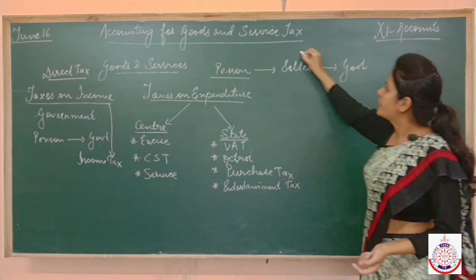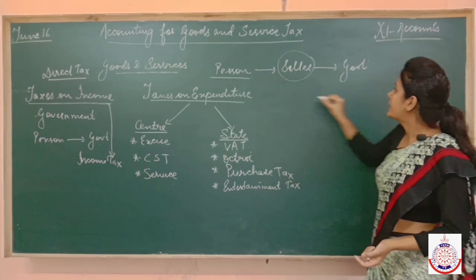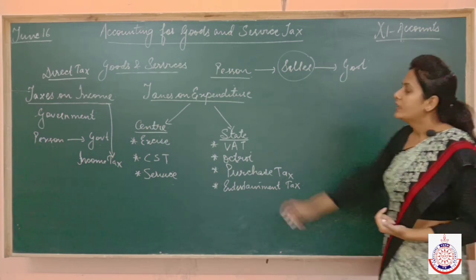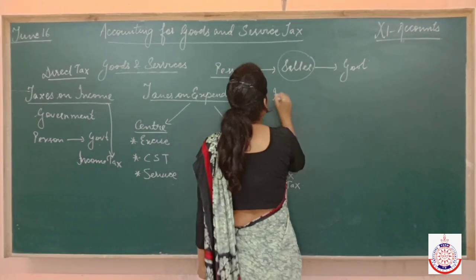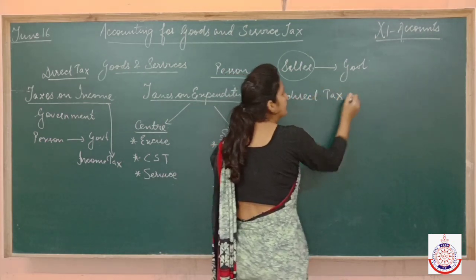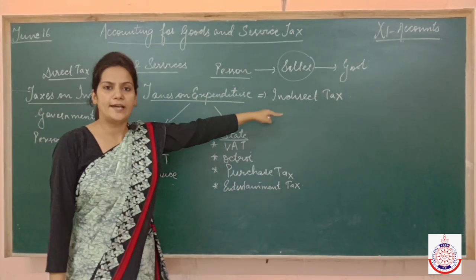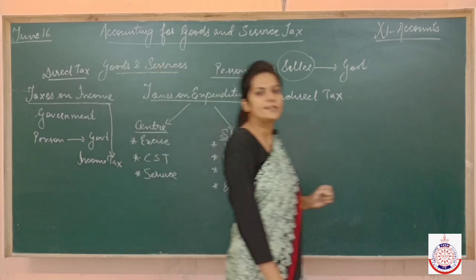It means one more layer has been added. We are paying tax to the government but in an indirect way. That's why taxes on expenditure are known as indirect tax. Taxes on expenditure are also known as indirect tax, and taxes on income are known as direct tax.